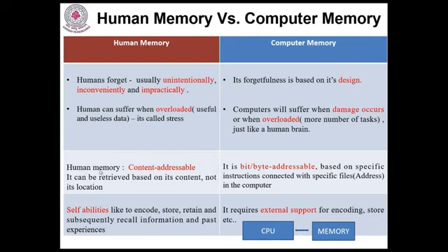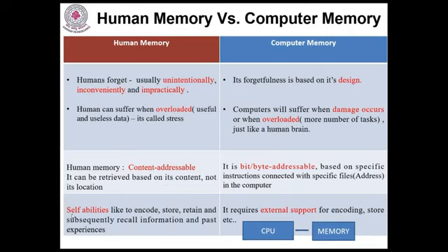In human memory, it is content addressable. It can be retrieved based on its content, not its location. So we are retrieving the information based on the content only. We don't have any address. Whereas in the computer, it is bit or byte addressable, based on specific instructions connected with specific files in the computer. So we need to access the data on the basis of address only in the computer.